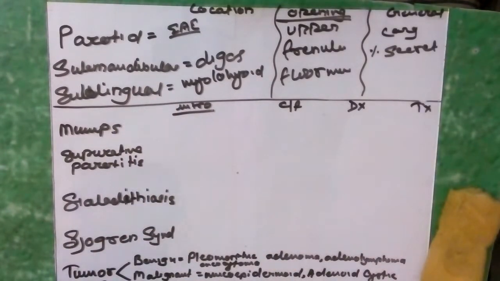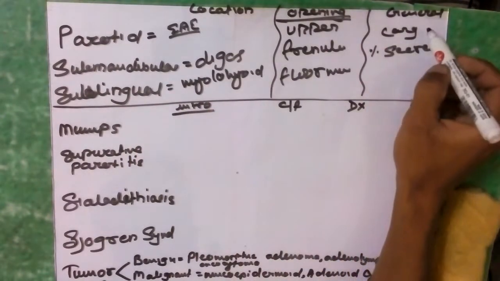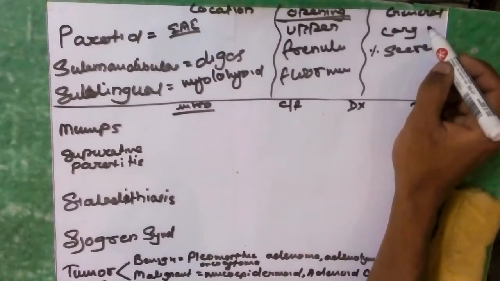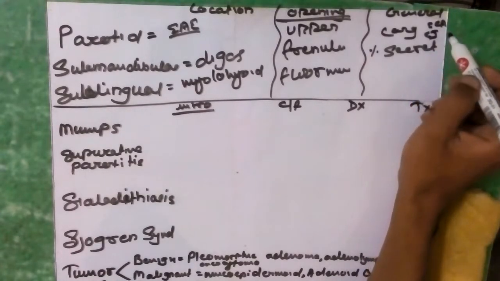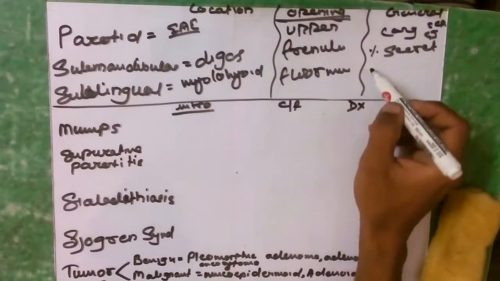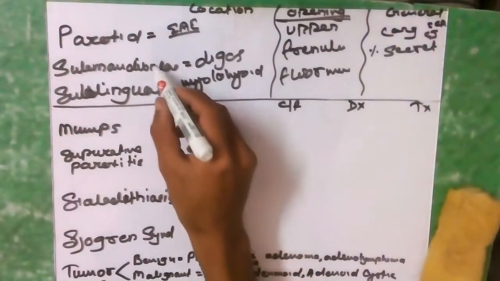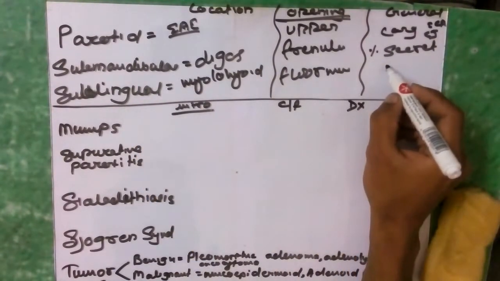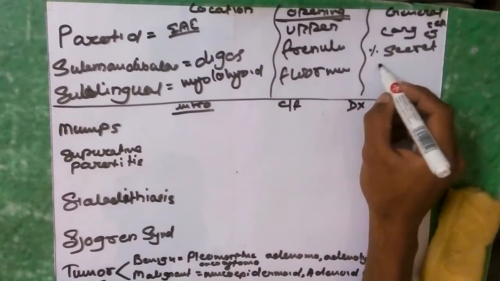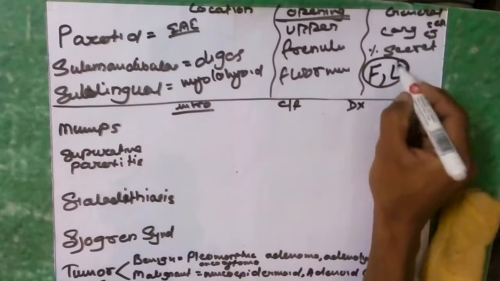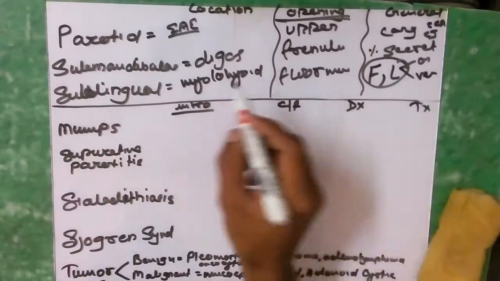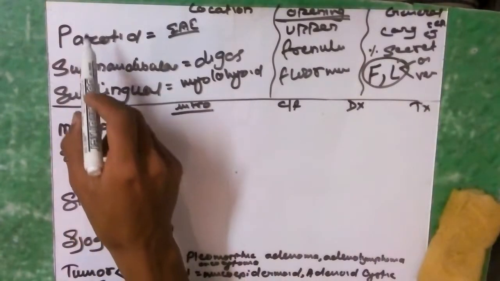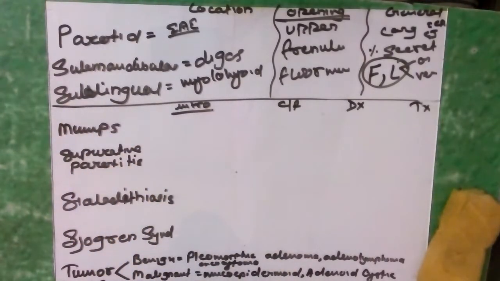And regarding the arterial supply, the parotid is supplied by the external carotid artery and external jugular vein. External carotid artery and external jugular vein is the blood supply of the parotid. Regarding submandibular and sublingual, both are supplied by the facial and lingual artery, vein and nerve. And this is all about the introduction or anatomical portion of the salivary gland.